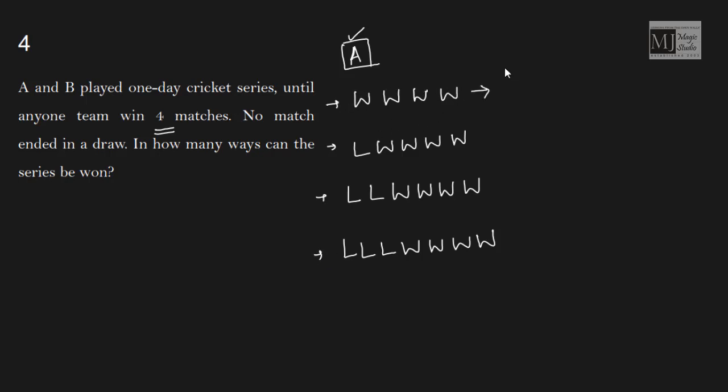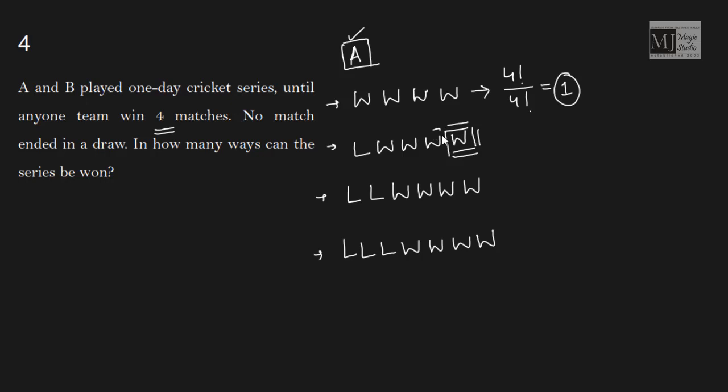First case, all 4 wins. That can be arranged in factorial 4 ways, but since all 4 are wins, this is only possible in one way. Second case, mind you, the last match has to be the winning match. If I had won all the 4 matches before losing one, there wouldn't be any further series.